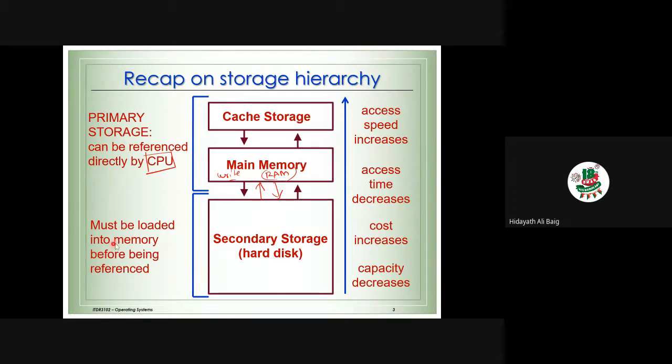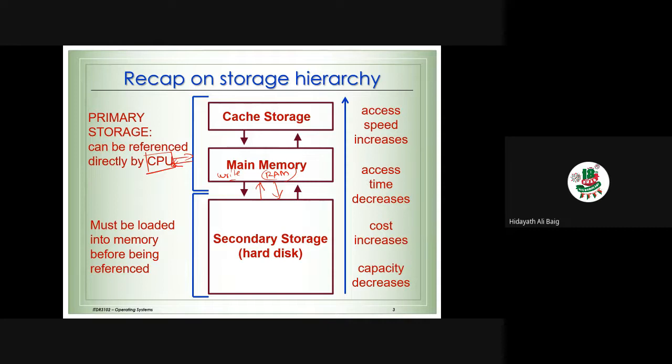So it must be loaded into memory before being referenced. The data from the hard disk should be stored in memory, and only then can the CPU read and write data directly. So that is the concept you need to keep in mind.